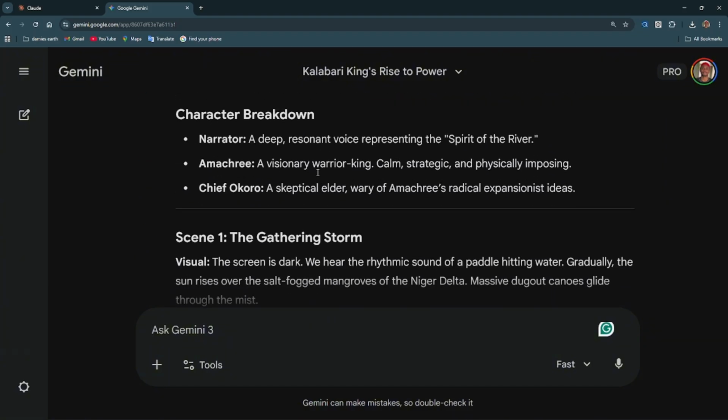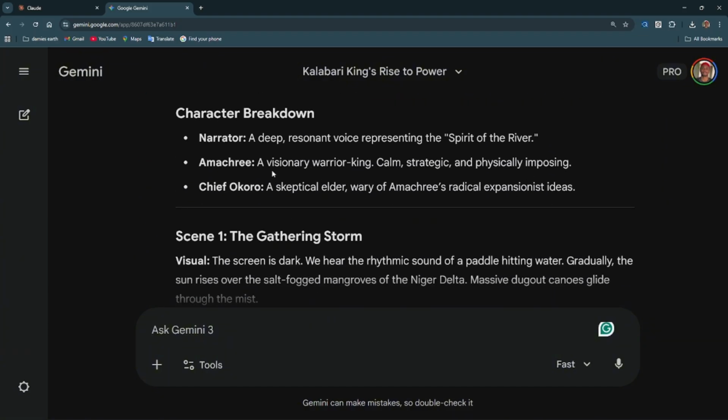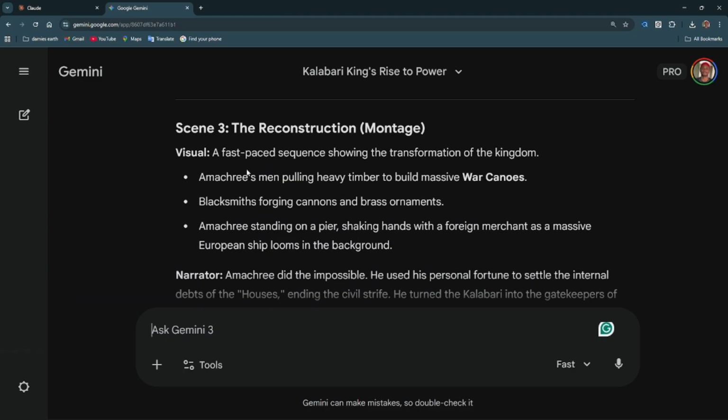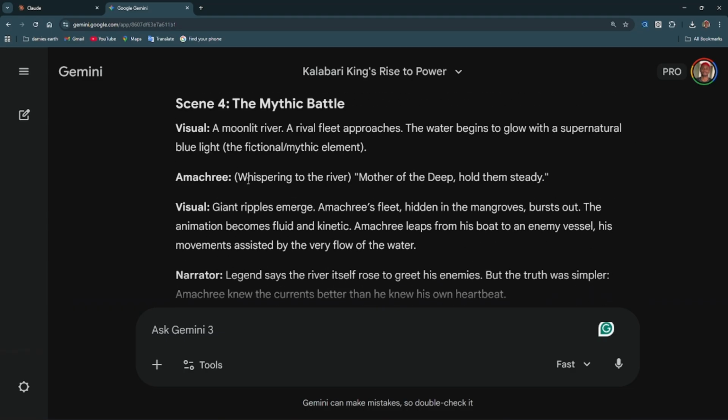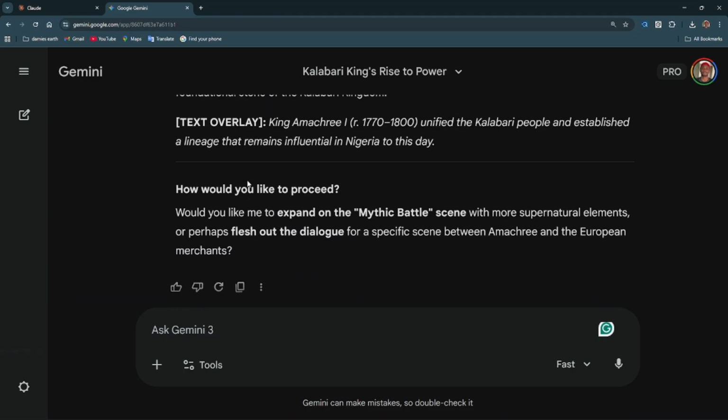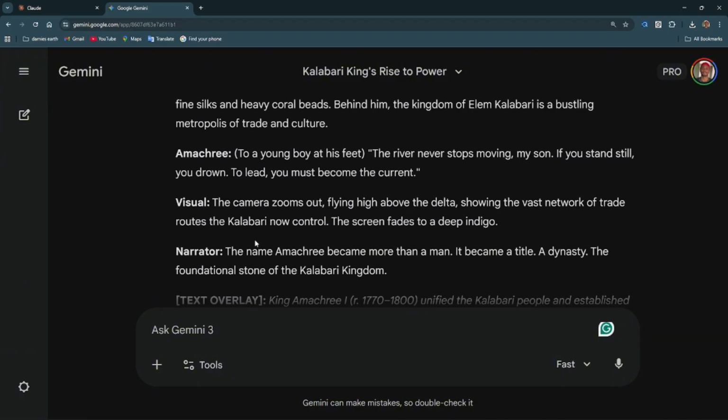All right, so AI is now writing my script. Character breakdown: narrator, a deep resonant voice representing the spirit of the river. Then Amakri, visionary warrior king, calm, strategic. So we have our script written here from scene 1 down to scene what?